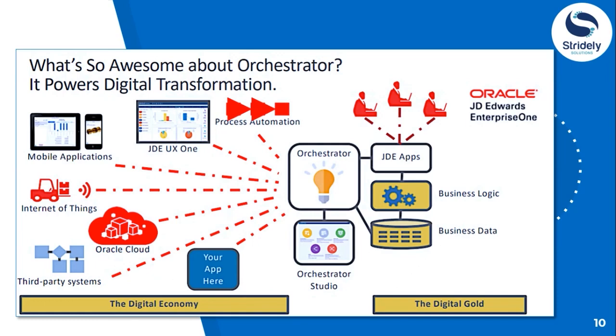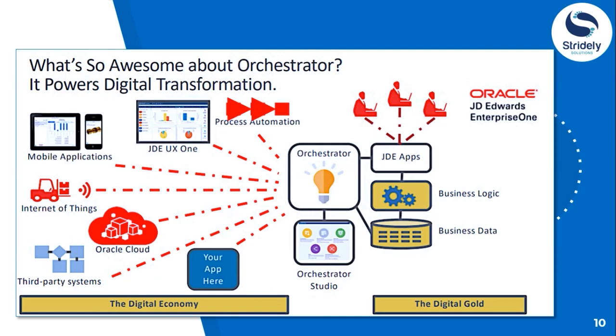One more thing, Orchestrator uses AIS, which I have mentioned earlier, application interface services, as its foundation. It processes the orchestrations saved to the AIS servers to transform external data into actionable business processes in Enterprise One. Basically, it helps to connect external devices or external sources to JD Edwards Enterprise One.